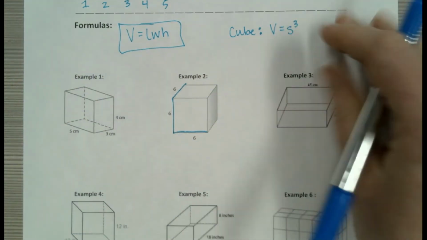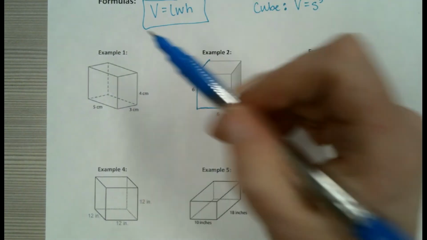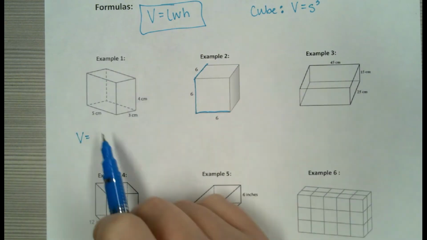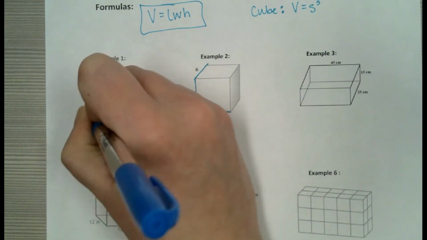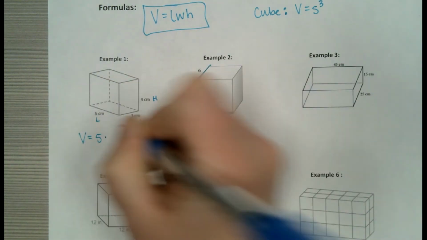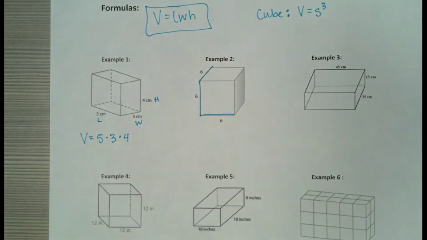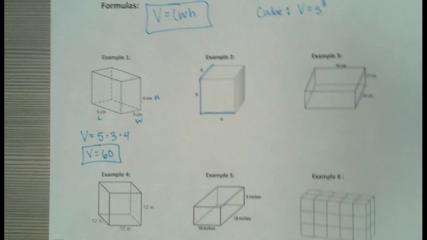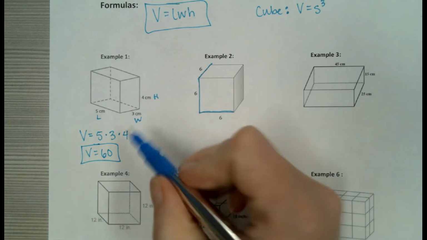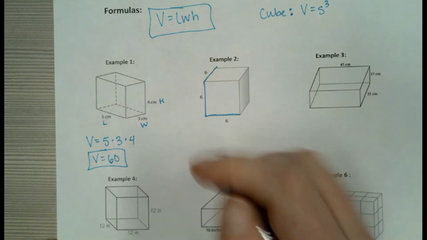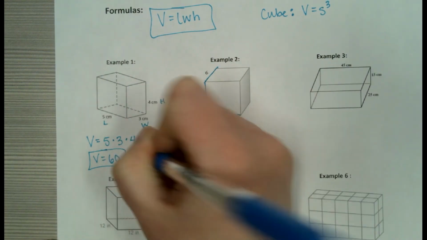Alright, so let's do a couple of examples here. These are very easy. You may already be familiar with this formula. I know a lot of you are. So I'm going to take my dimensions, my length, my width, my height. Plug them into the formula. 5 times 3 times 4. See what that gives me. That gives me a volume of 60. That's it. Because my units here are centimeters, and volume, because it is a three-dimensional thing, you measure it in centimeters cubed.